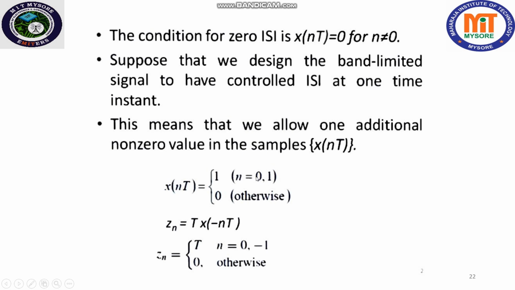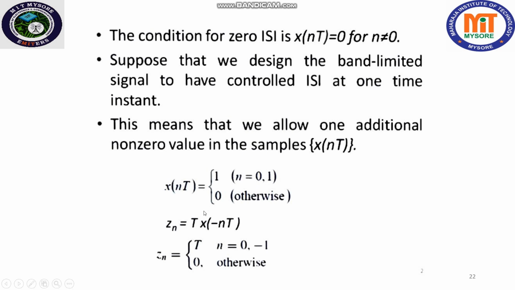Here instead of only n equal to 0, there is an additional n value for which x of nT is 1. That is what I have explained just now. So this is controlled ISI. By this, at the receiver we can easily avoid this redundant signal and get back our original signal.